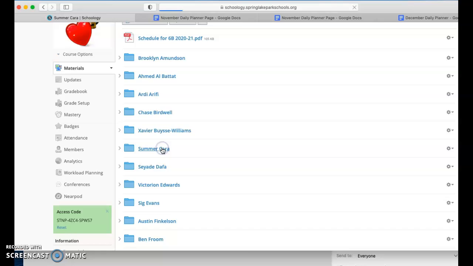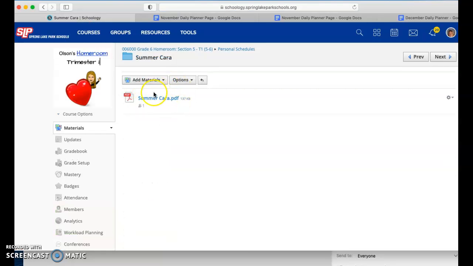Once you find your name, you're the only person that can see the schedule. If you click on the other people's schedule, you'll notice that they're going to look empty. And then all you do is click on that schedule and make sure that you're following the schedule as is.